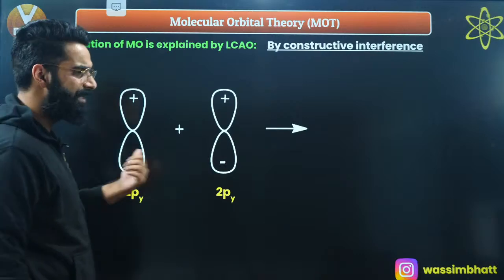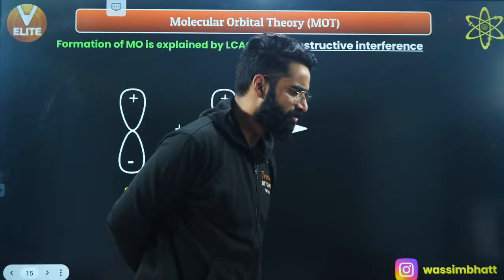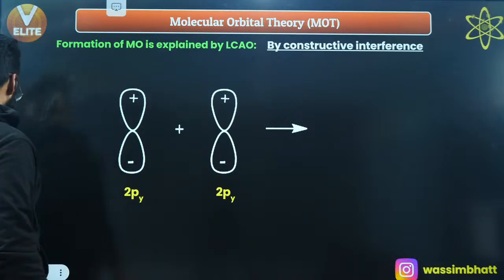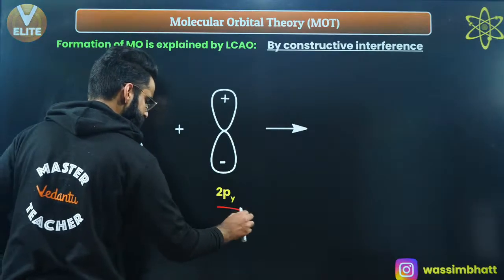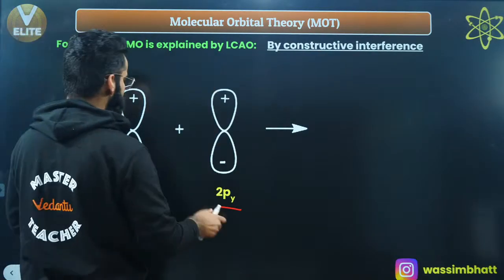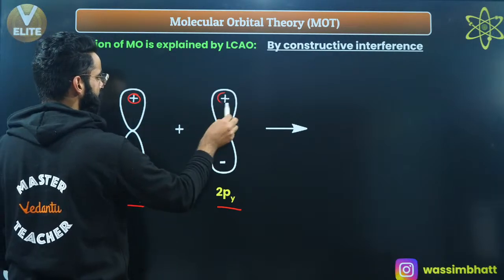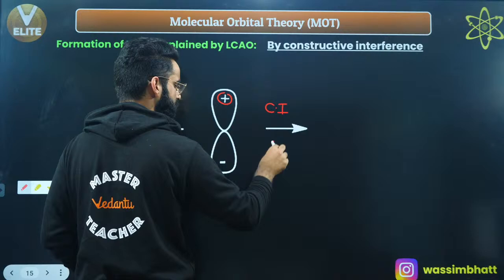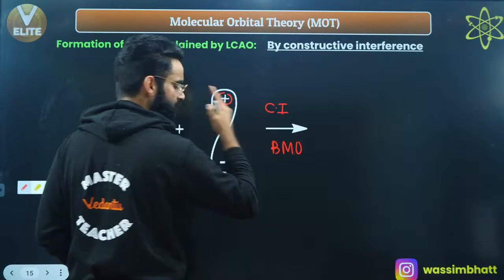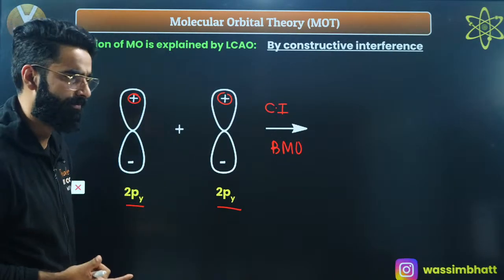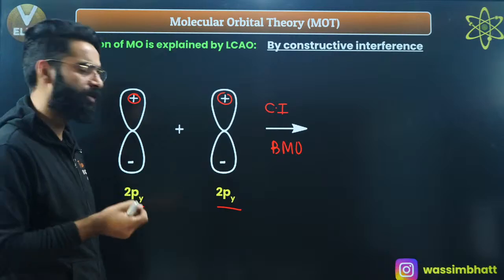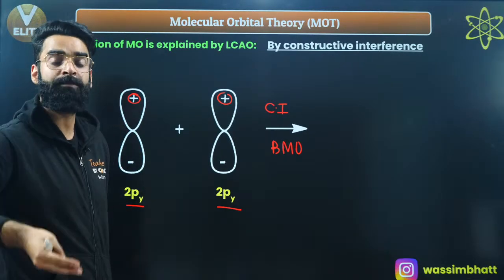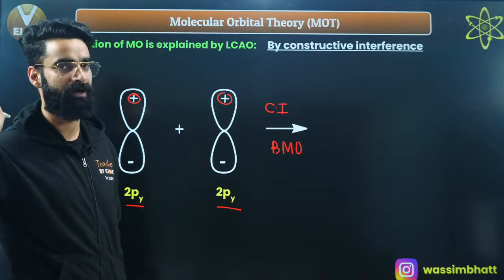Now, let's take one more case. I'm sure everything is clear till here. Let's take one more case, guys. See, this is 2py, this is 2py, correct? Their axes are parallel. Now see, two same signs are on the same side, so they are going to show constructive interference again. It will lead to the formation of the bonding molecular orbital, because constructive interference always leads to the formation of a bonding molecular orbital. And in the case of a bonding molecular orbital, electron density between the nuclei will be more, by 2 times psi A psi B.